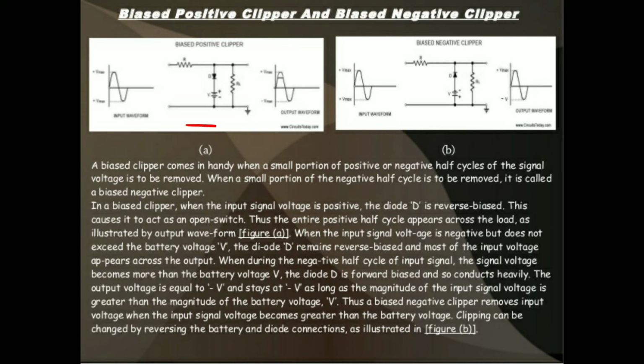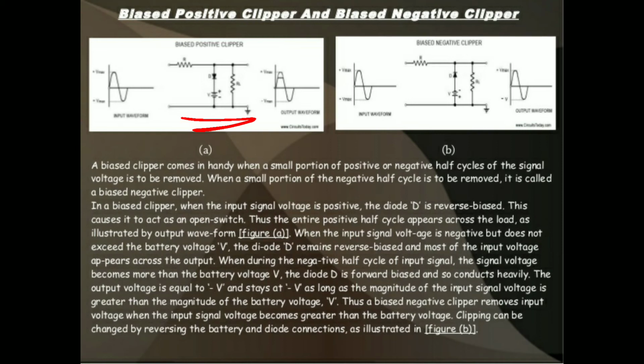We are considering the circuit diagram, in which we are taking one resistor and a diode which is connected in reverse bias condition, and we are adding a reference voltage, that is VR. This is RL, the output voltage. This is the circuit diagram of the positive biased clipper.